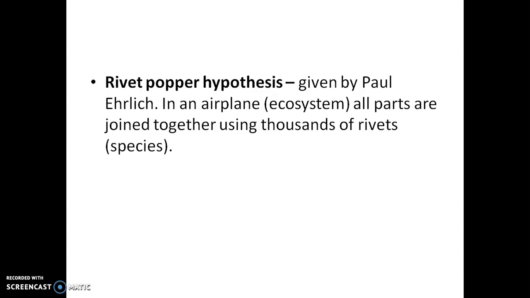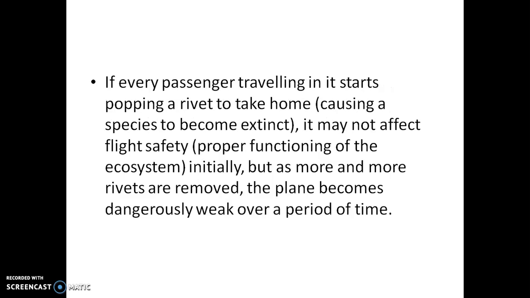So now we can explain the hypothesis, that is the Rivet-Popper hypothesis. It is given by Paul Ehrlich. According to this hypothesis, an airplane can be considered as an ecosystem, and all parts are joined together using thousands of rivets. Rivets mean species. So if every passenger traveling in it starts popping a rivet to take home, causing a species to become extinct, it may not affect flight safety initially, that is, the proper functioning of the ecosystem.